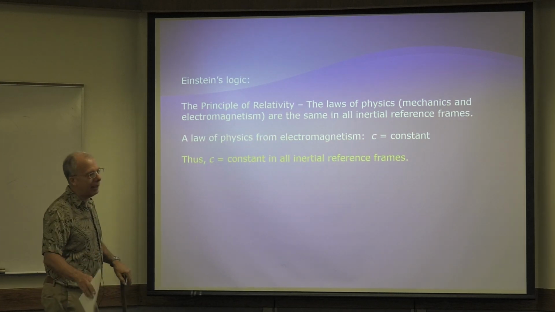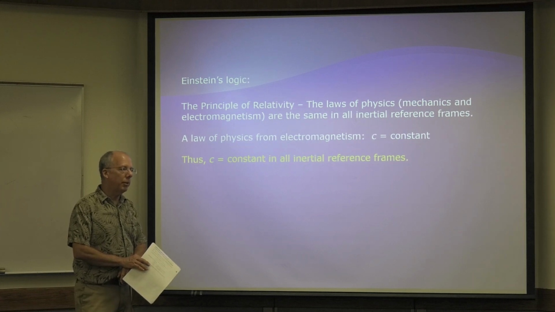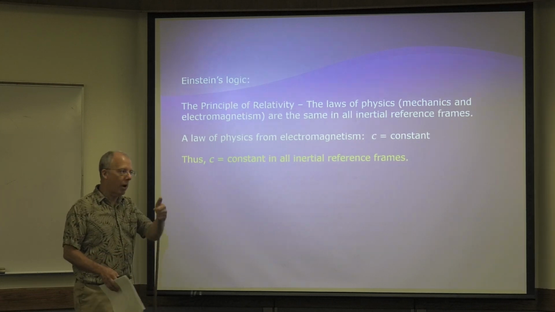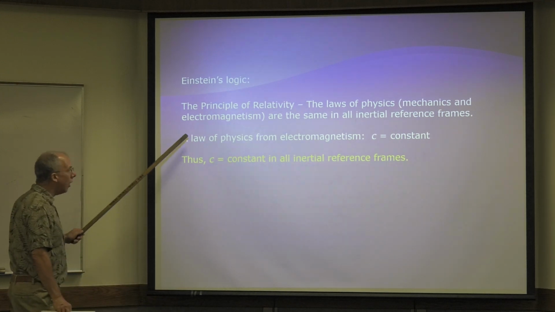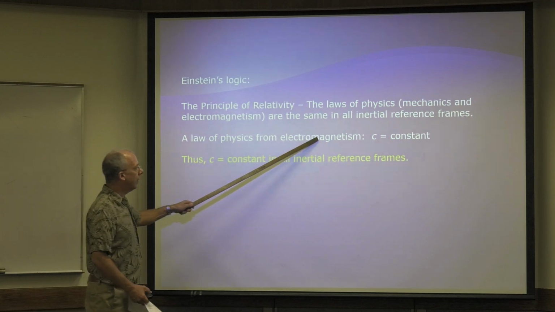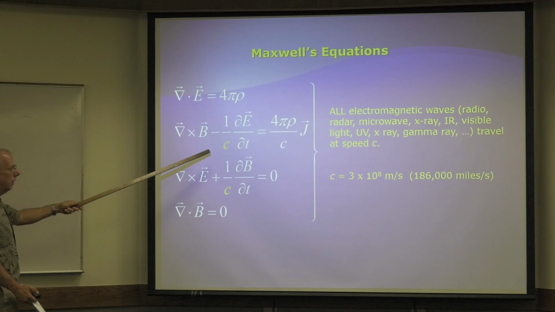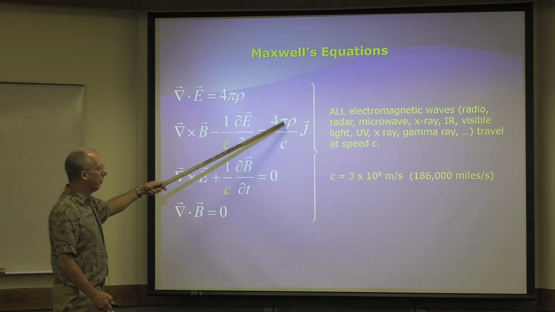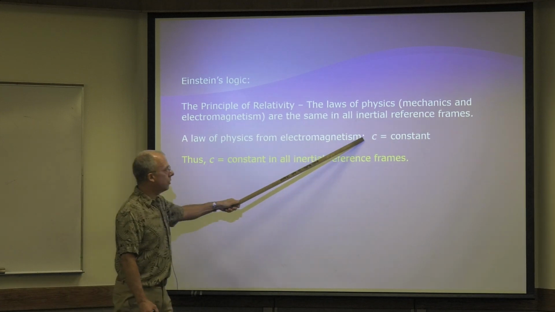So if you go in a jet, the jet's moving at constant speed, constant direction. You turn on a computer, it works the same. You throw a ball up, it works the same as here, not a big deal. Well, here's a law. Here's a law of physics. A law of physics from electromagnetism is that c is constant, right? There it is. That's a law. The speed of light is constant. That's what Maxwell says. So here's a law. The speed of light is constant.